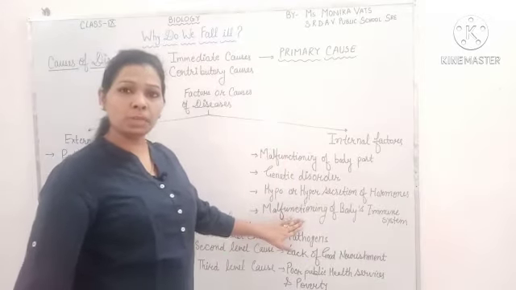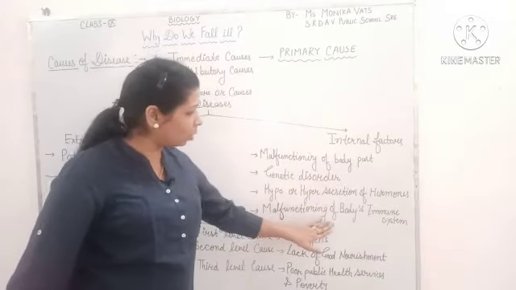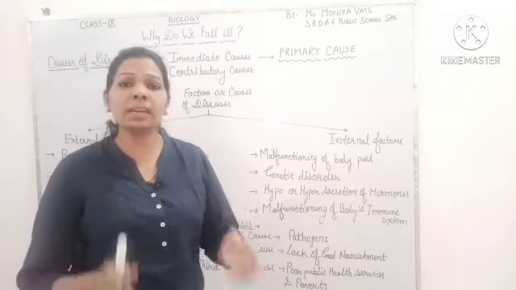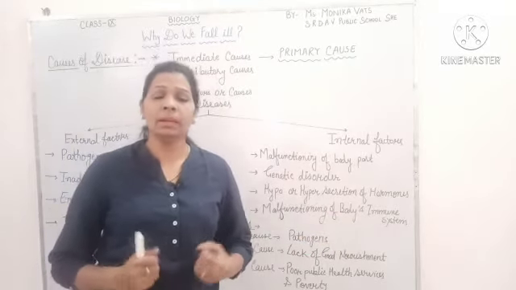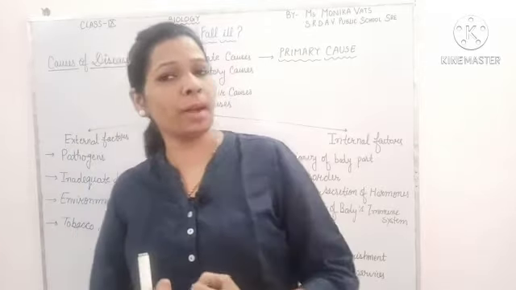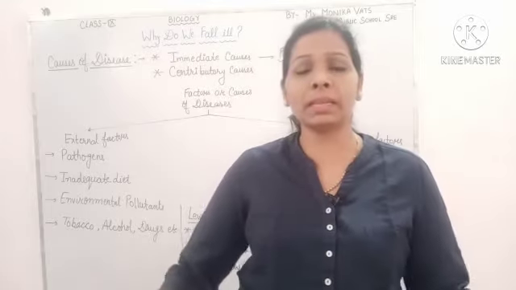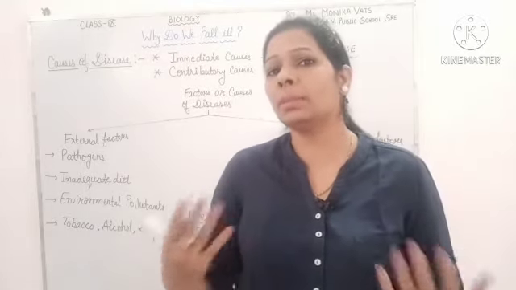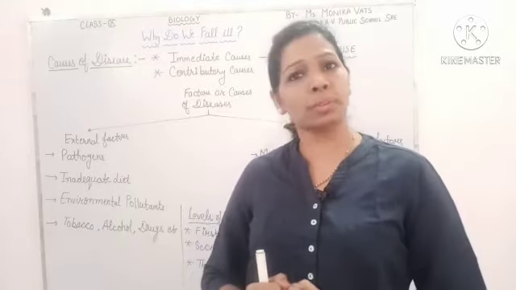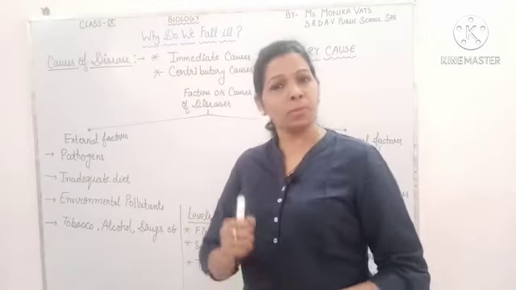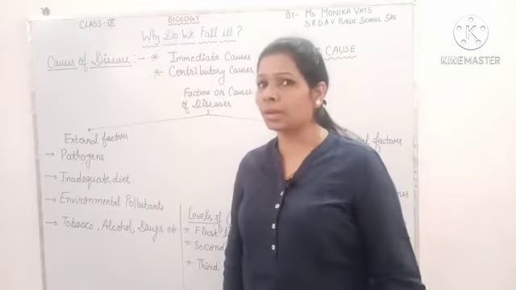Malfunctioning means improper functioning of the body's immune system. The immune system is a very important system of our body. It provides us an ability to fight against infection. Like in the case of coronavirus, everyone is saying build up your immunity, build up your immunity. We have to boost up our immunity. So the immune system is a very important factor to fight against disease causing microorganisms.